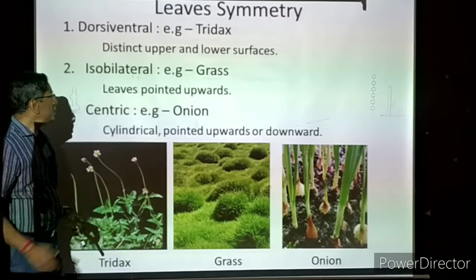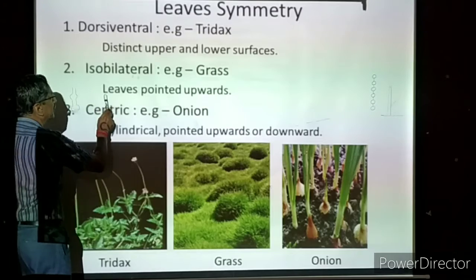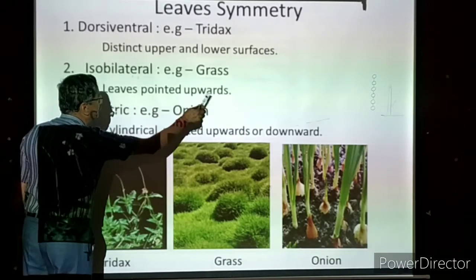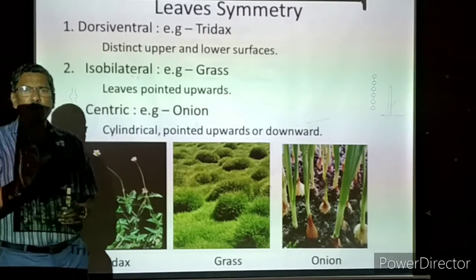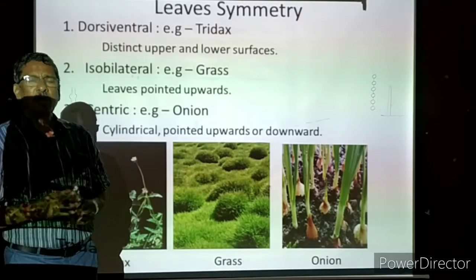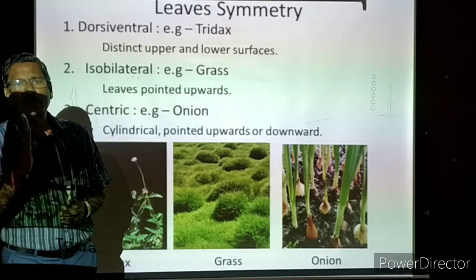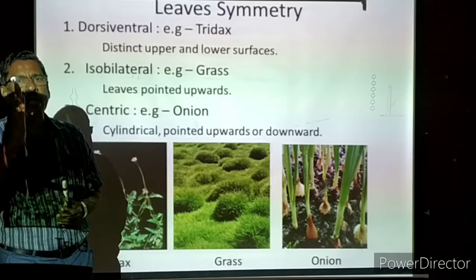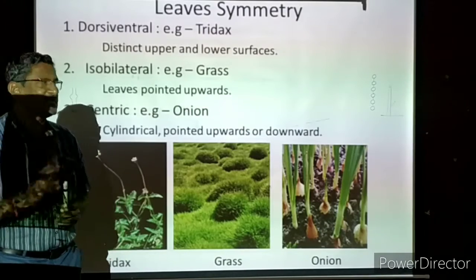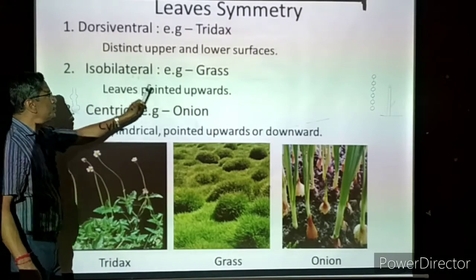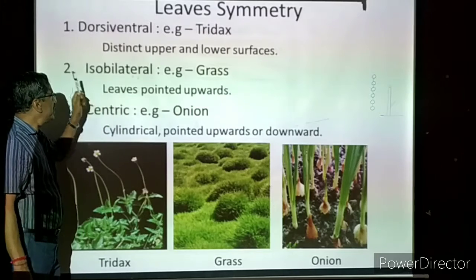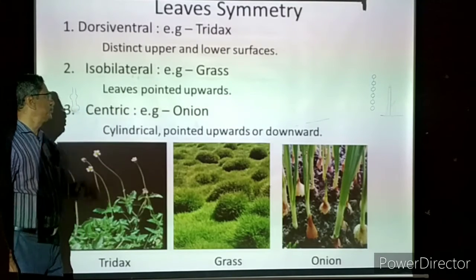Next one is isobilateral. Example, grass. What is this isobilateral? We have to see. The leaves are pointed upwards. Now, the leaves will be very short and narrow, or they may be long and narrow, but the leaves are growing at a particular angle. The tip is always facing upwards. The leaves are pointed upwards, meaning the tip of the leaves points upwards.